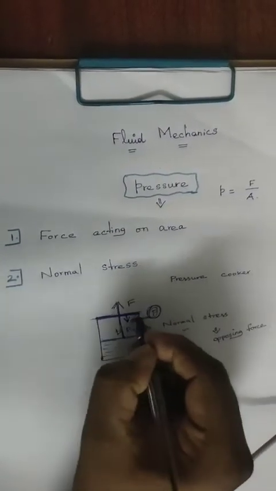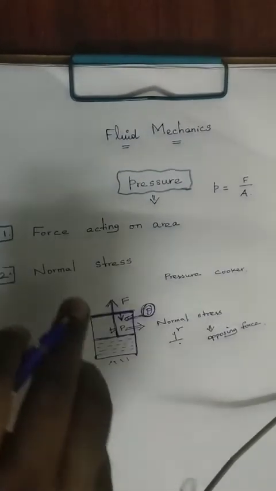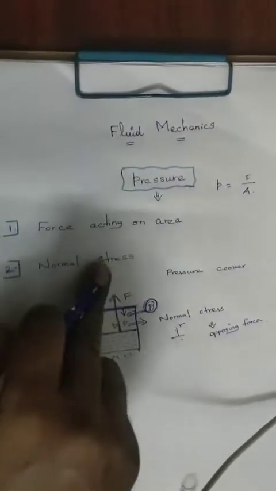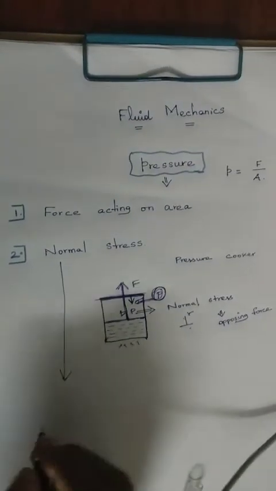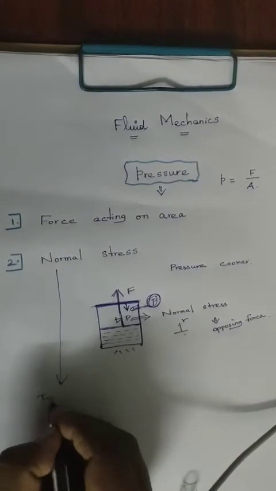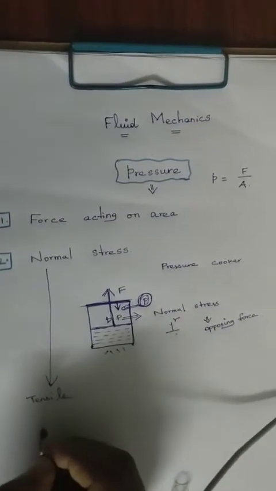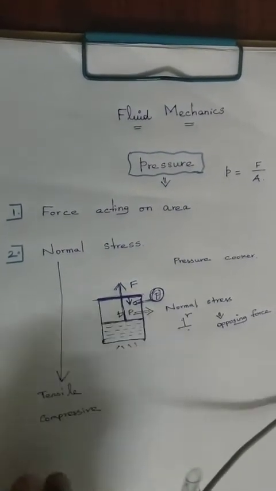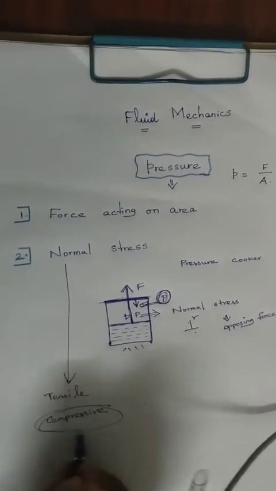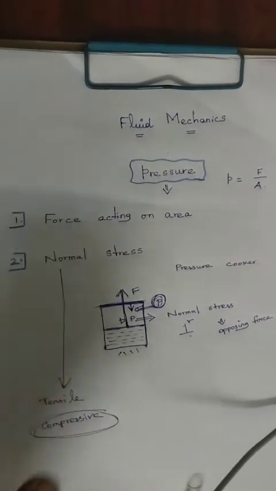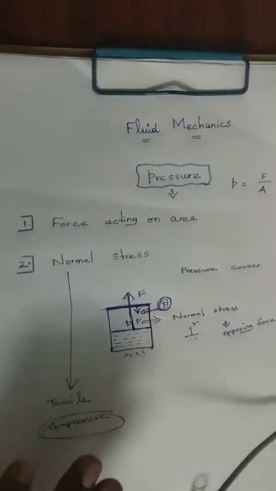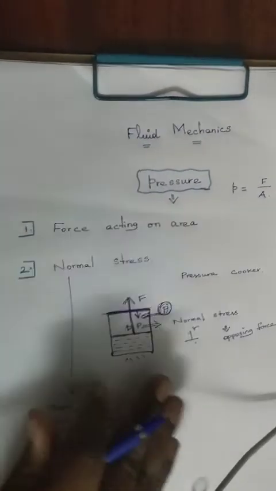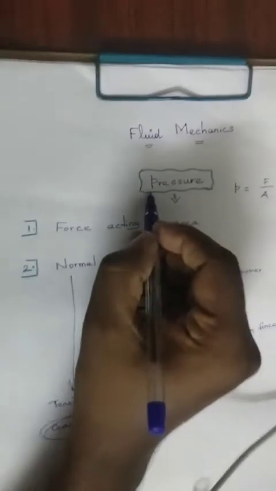So pressure is acting on the surface of the cooker, right? This is the best definition: normal stress is nothing but pressure. The next question is, what kind of normal stress is it? There are two normal stresses. One is tensile, if you take solid mechanics, and the second one is compressive. Always in fluid mechanics, compressive stress only is acting. But we never use the word compressive stress again and again in each and every topic of fluid mechanics. We use only the word pressure, right? The meaning of pressure is normal stress.